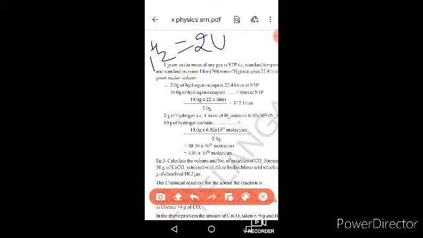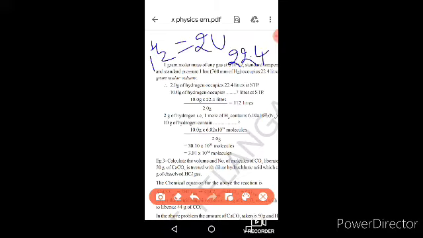1 mole of any gas occupies 22.4 liters, and 1 mole of hydrogen weighs 2 unified mass.